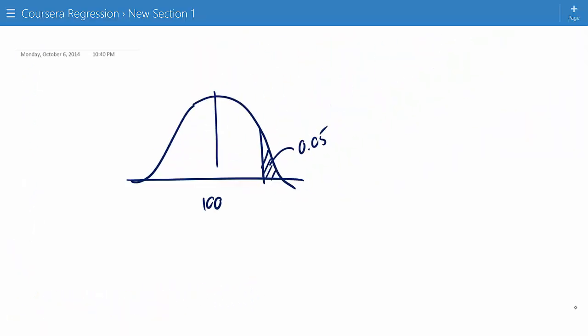So we want to do qnorm 0.95. Now that's a subtle point. Remember, qnorm is always specified in terms of the probability of the quantile and below. So just to remind ourselves, here we wanted the point so that 5% lies above, but that would mean 95% lies below.